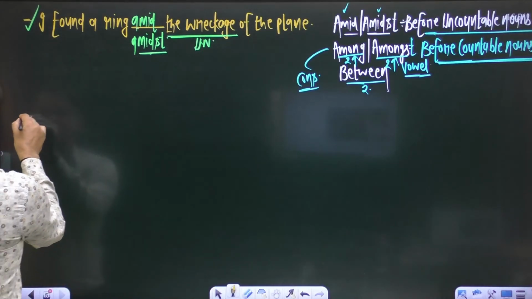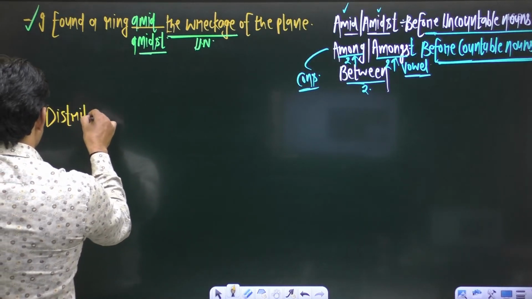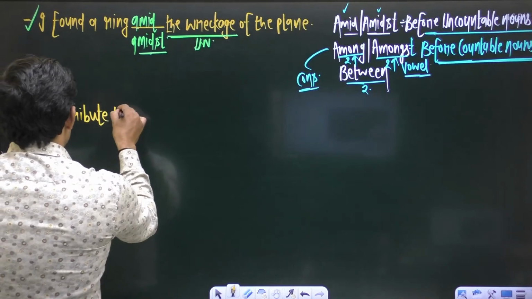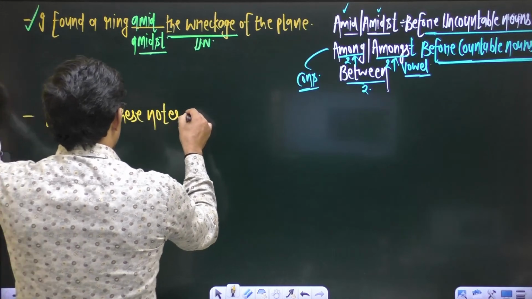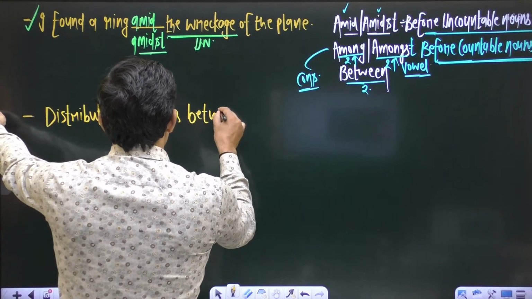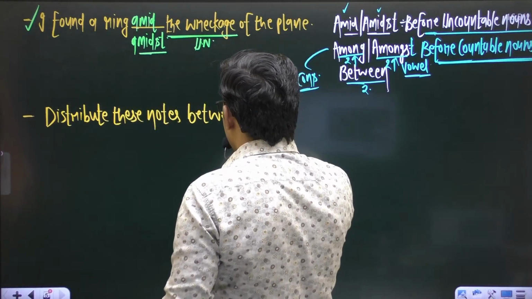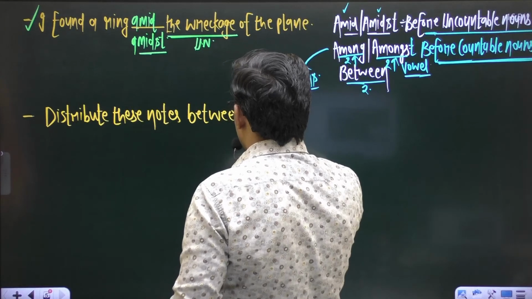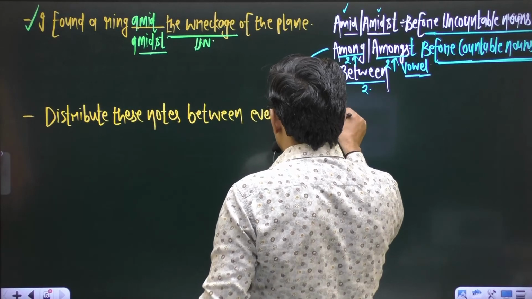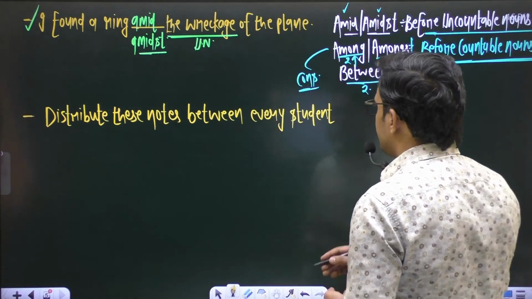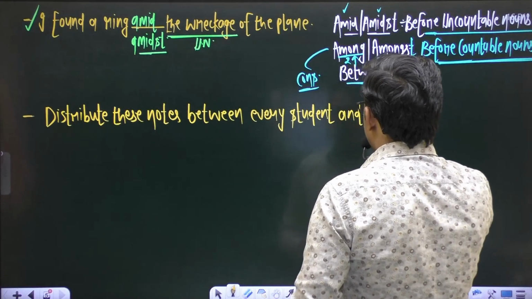We have a sentence, and the sentence is, distribute these notes between every student and the next.